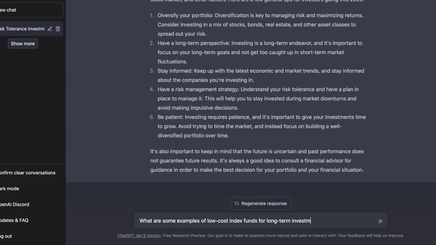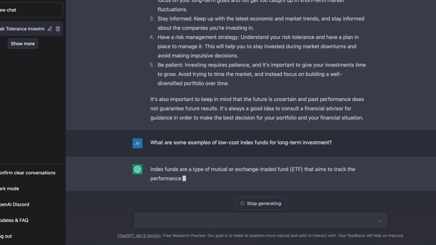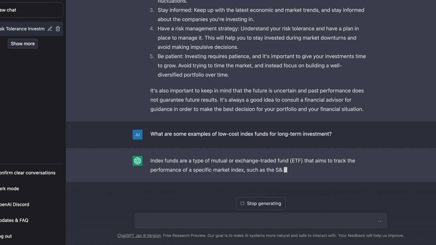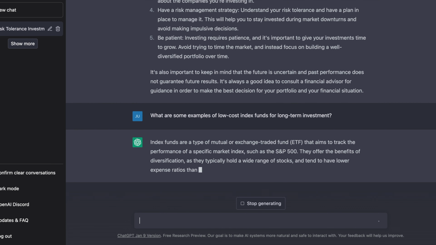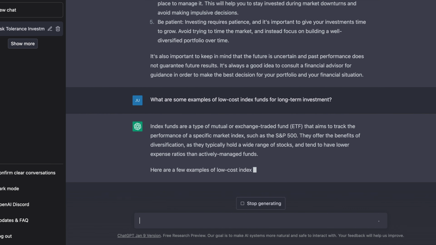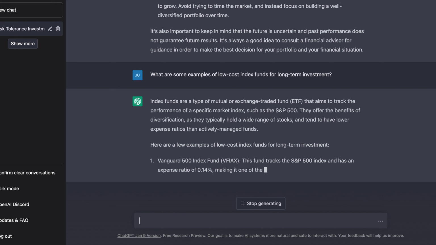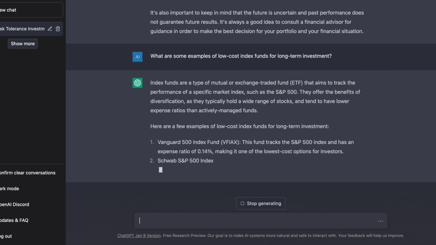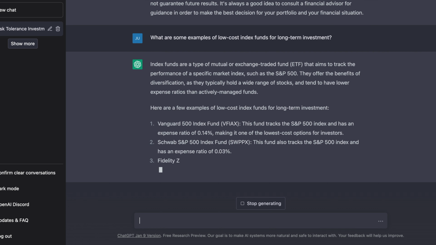It says it's important that past performance does not indicate future performance, and that this is a very important concept. Another question we could ask is, what are some examples of low-cost index funds for long-term investment? Again, I was aiming to see which ones it could give us with low MERs that we could use. So it goes off to explain exactly what an ETF is, and again, these index funds are interchangeable with ETFs. And it shows us that there are various benefits to diversification through using them over actively managed funds.